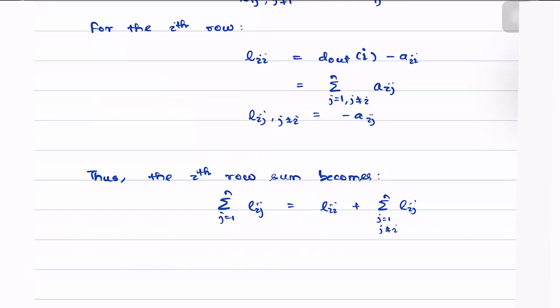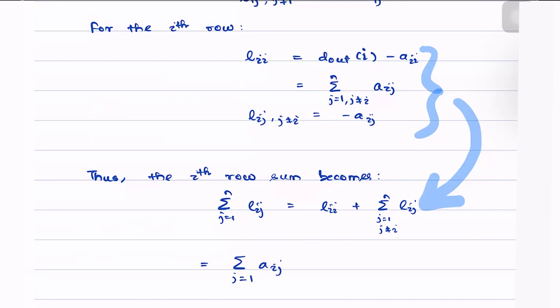The reason why we did that is because we already know that they have two different forms. Substituting this here, we get Lii is the summation of Aij, j from 1 up to n, j not being equal to i. Again, in the summation over j from 1 to n, j not equal to i, Lij here is simply equal to minus Aij.